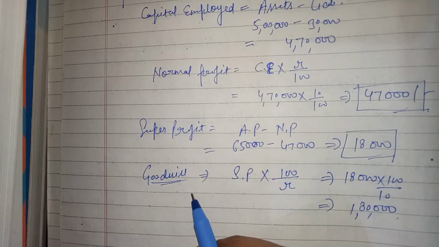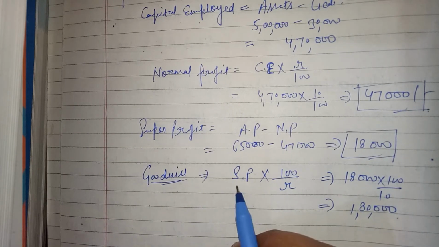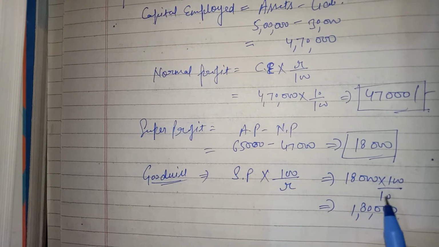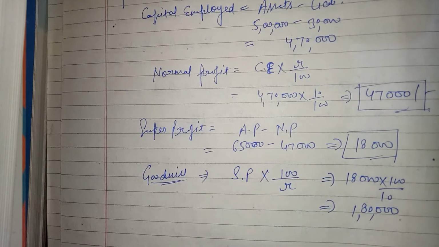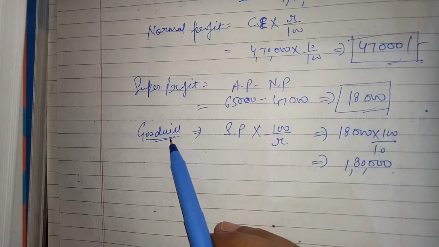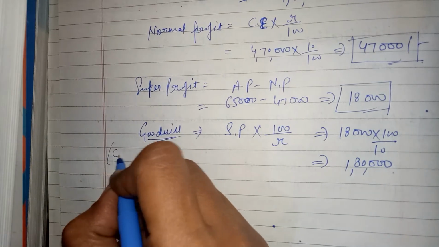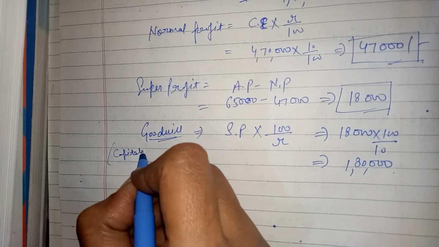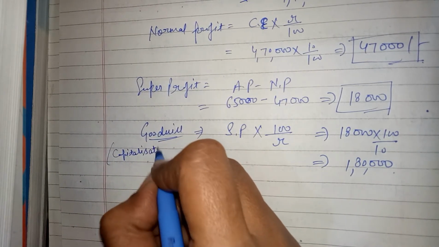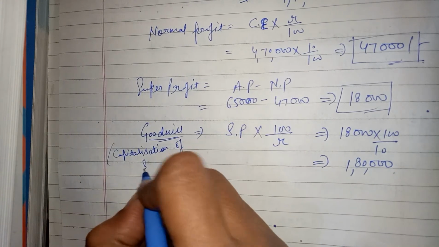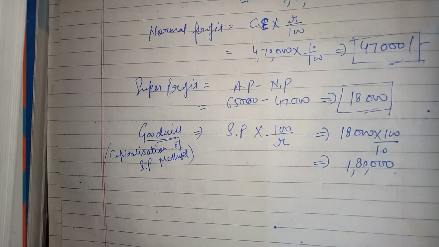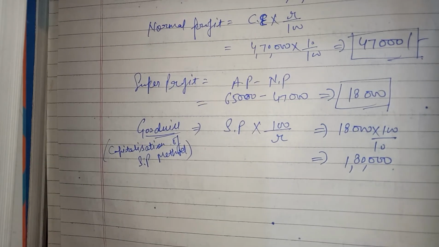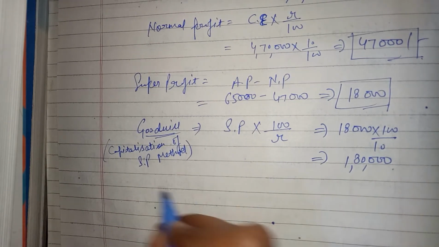Goodwill according to the capitalization of super profit method is super profit into 100 upon rate. 18,000 into 100 upon 10, that is 1,80,000. Clear? This is goodwill according to the capitalization of super profit method.